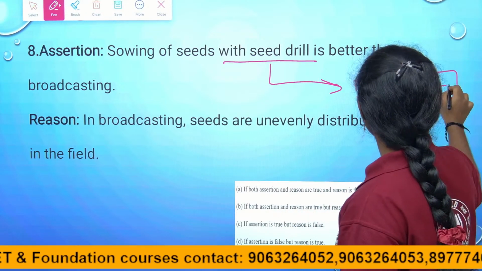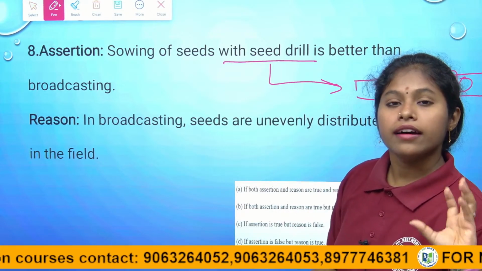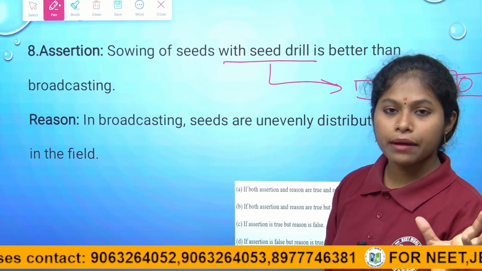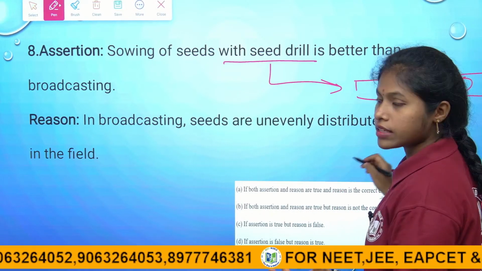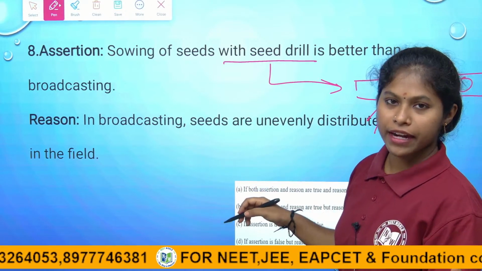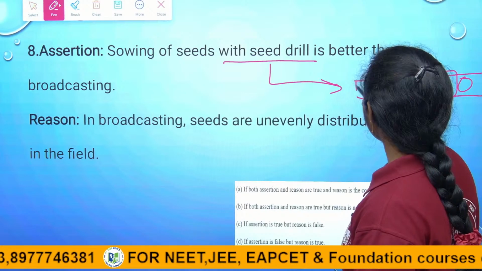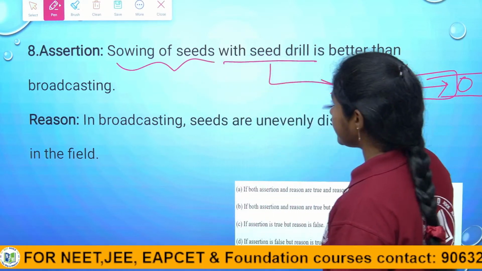The seeds are placed at equidistance and at proper depth. When they germinate, they give young plantlets, and these use a sufficient amount of water, sunlight and space. Thereby competition is eliminated, right children? So they are saying that sowing of seeds with a seed drill is better than broadcasting.